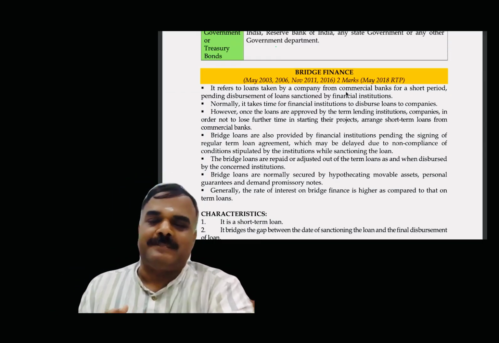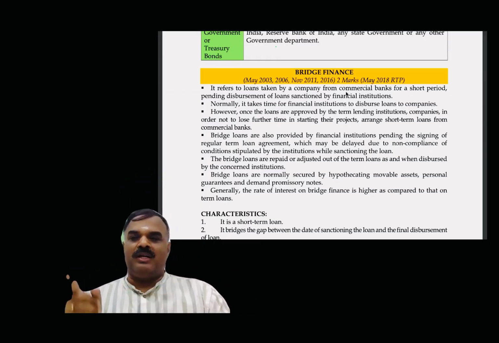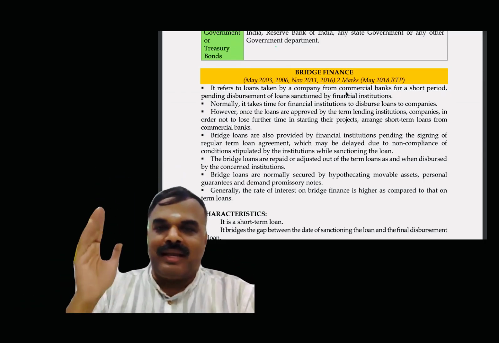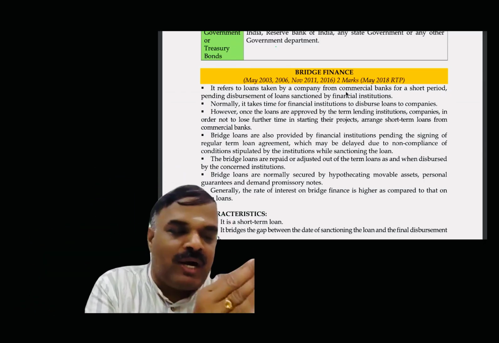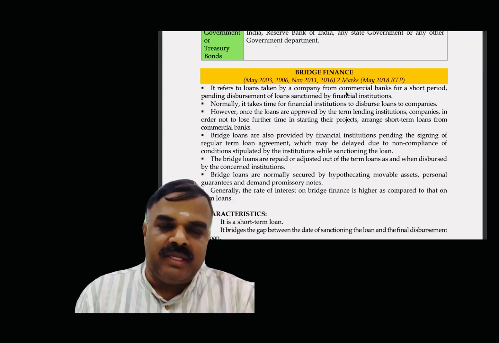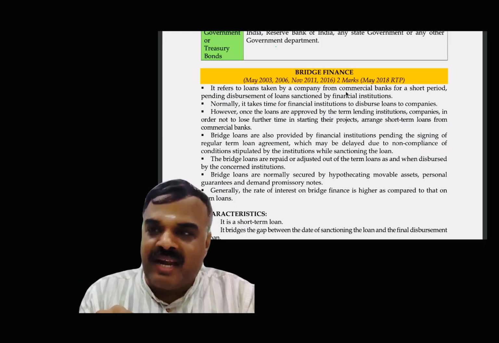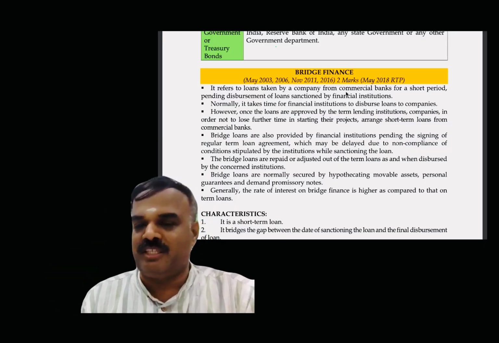With respect to bridge finance, what does bridge mean? The connection is called a bridge. Are you able to follow or not? Connecting one event to another event is called a bridge. Here, bridge finance means that by way of finance, we are bridging. That's why it's called bridge finance.